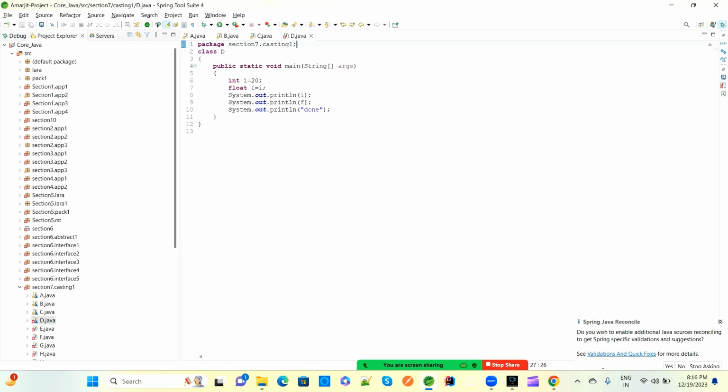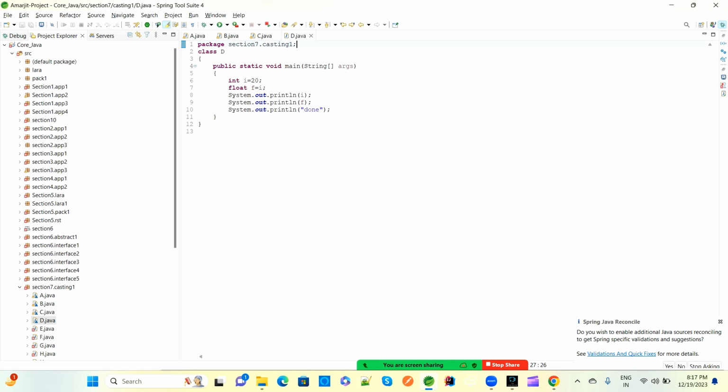Class D, class D has an int value. Int to float is fine, because the order is byte, short, int, and float has the second highest priority. So it's fine. Int to double or float is fine, means upcasting is happening, no issues, the compiler will understand it this way.